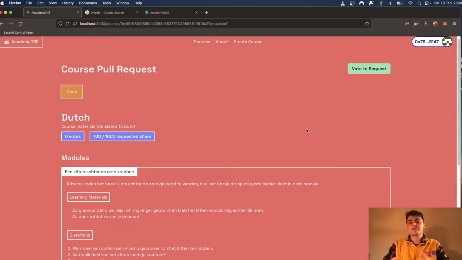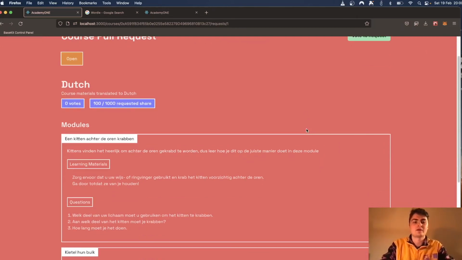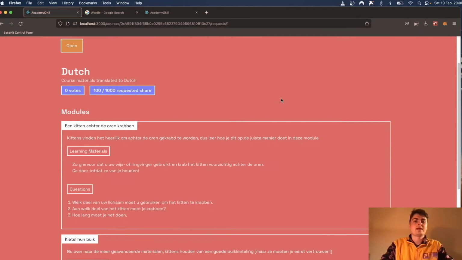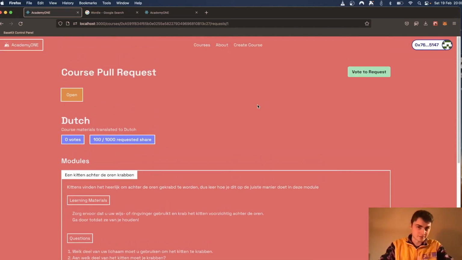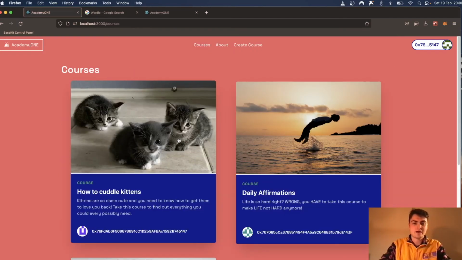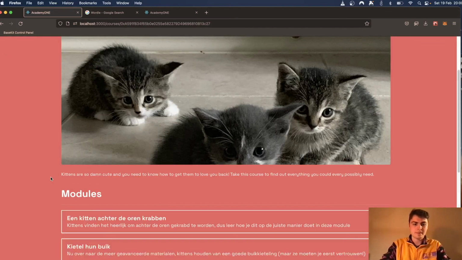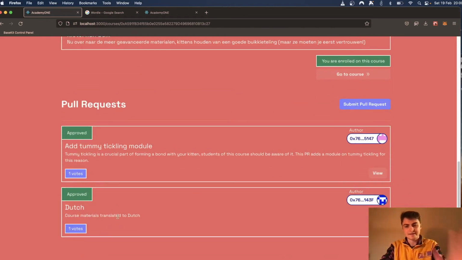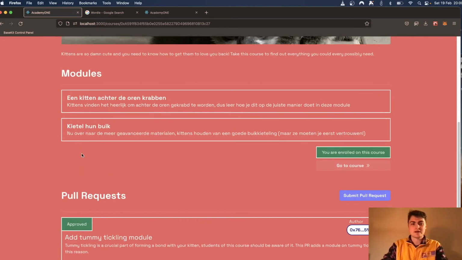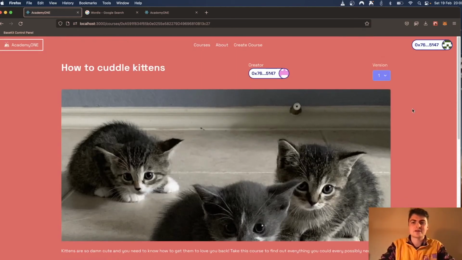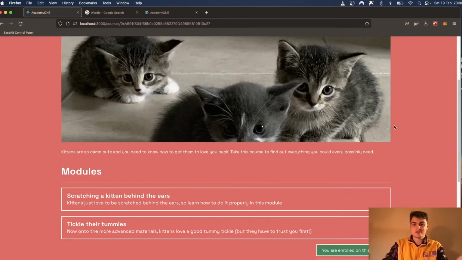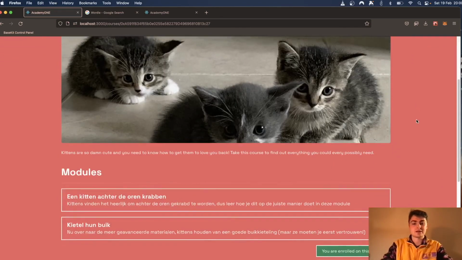when over 50% of the maintainers of a course vote for a request, it will be accepted. The bounty, the reward will go to the author of the request, and a new version of the course will be created with those changes implemented. So if we go back to our course now, we should see that this pull request has indeed now been accepted. So a new version of the course has now been made with these modules that are now in Dutch. Of course, we can still go back to the previous version that was in English, so that hasn't been lost. But now we have a version of the course in Dutch too.